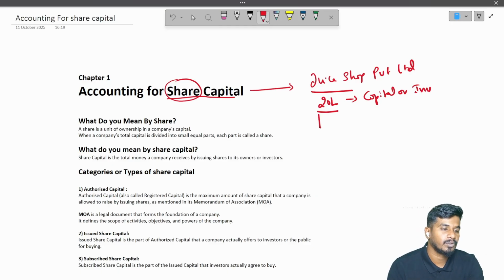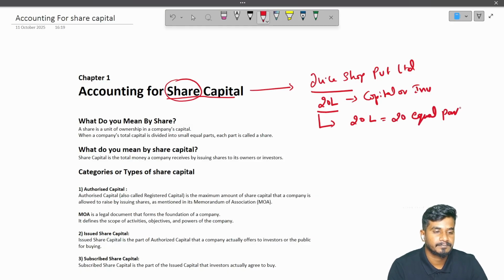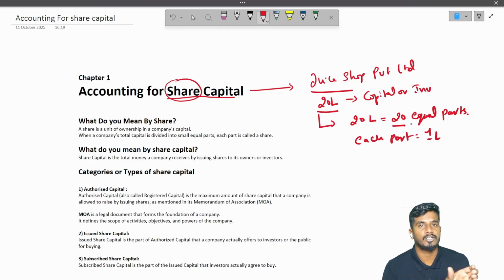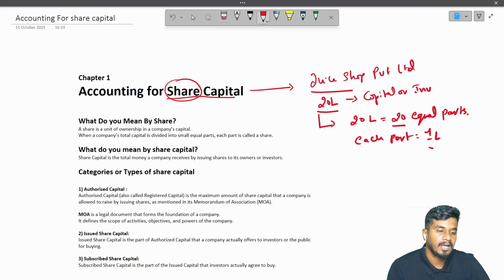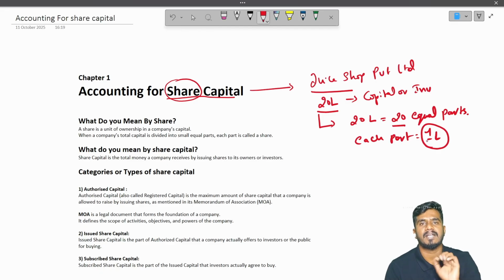So what you did is, you broke this 20 lakh into small equal parts. Let us say you broke it into 20 small equal parts. Each part is 1 lakh rupees. You divided 20 lakh into 20 equal parts and per part is 1 lakh rupees. Now people can invest.